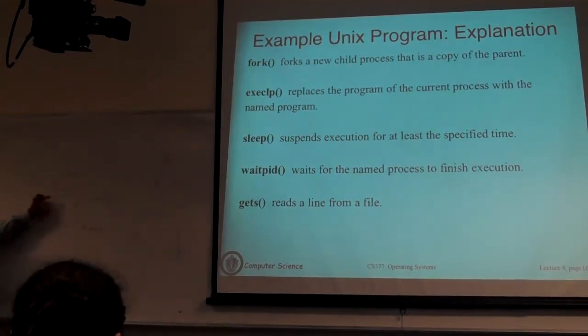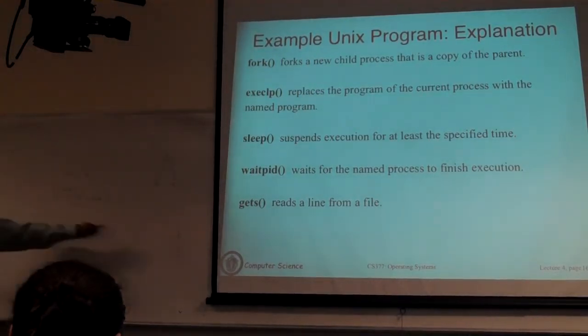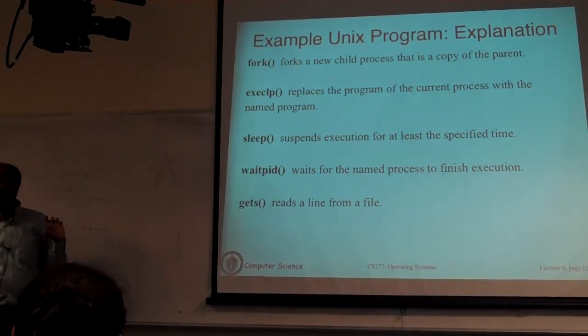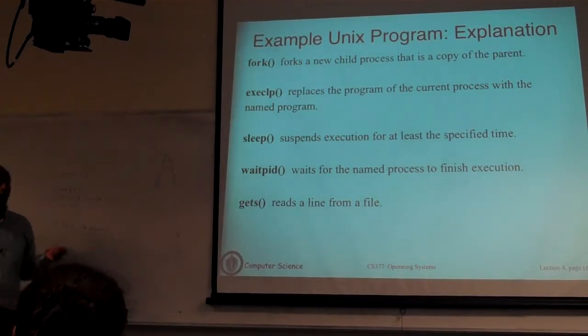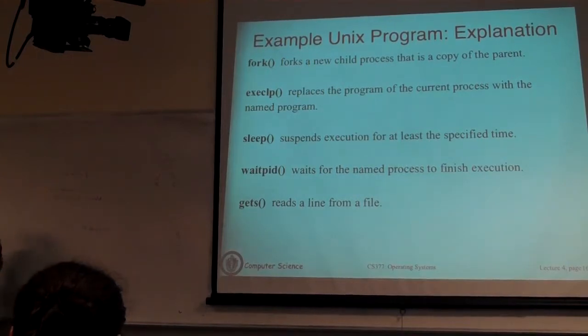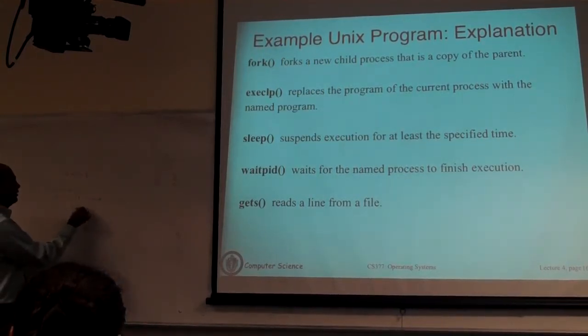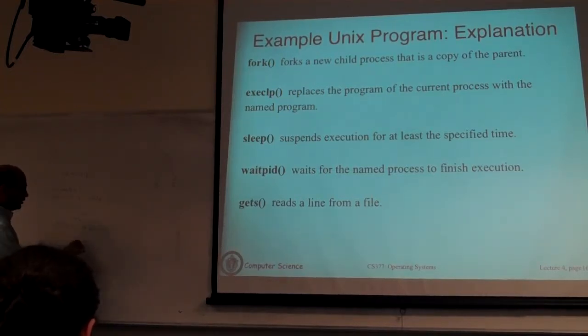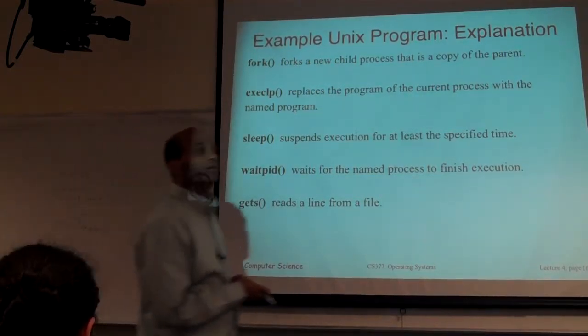The way B calls the fork is, remember what I said: whatever code you write in the if is only going to be executed by the child. It's only going to be executed by B here. Whatever you write in the else is only going to be executed by A. That's how code behaves, because it makes the child enter the if and it makes the parent enter the else, because of this condition. So you call fork here, and then you write another if else, and then this is basically code for grandchild C, that is the code for B, this else is the code for grandparent A. That clear?